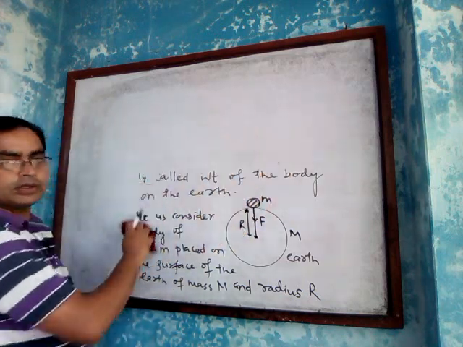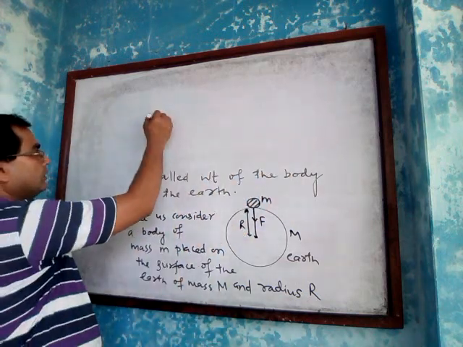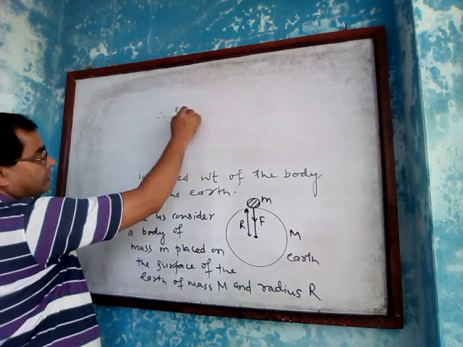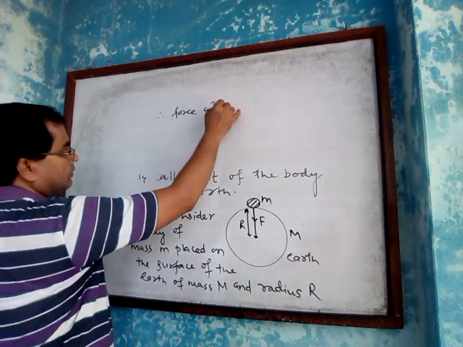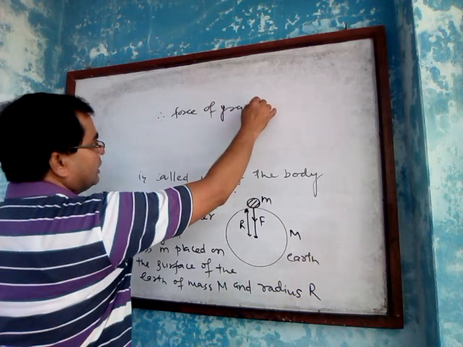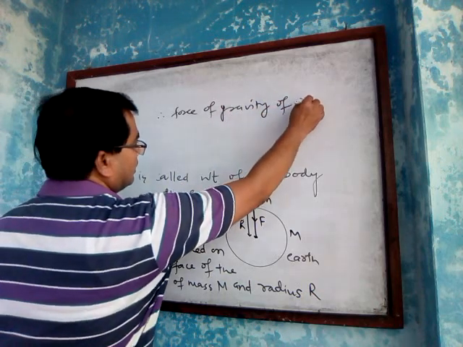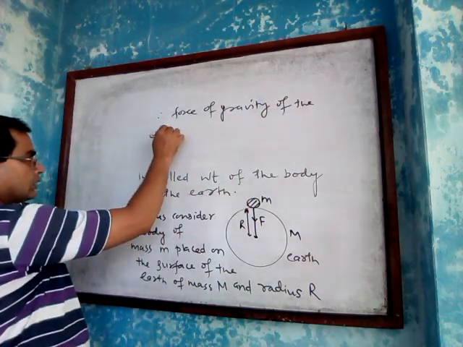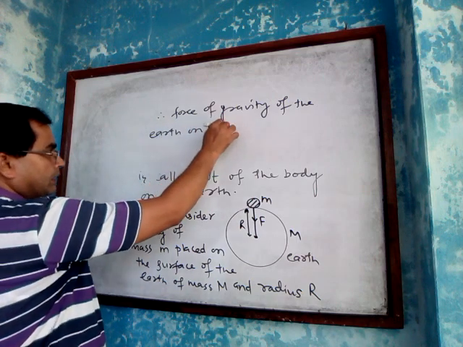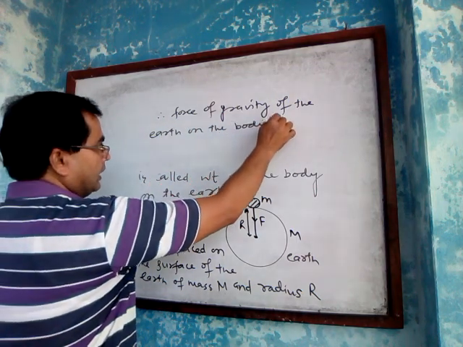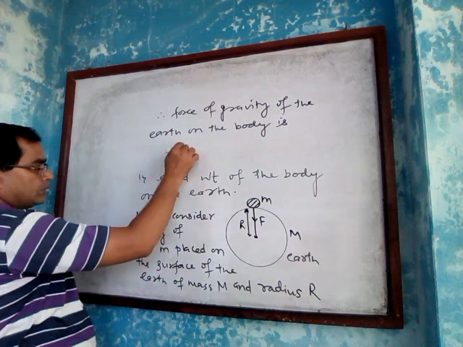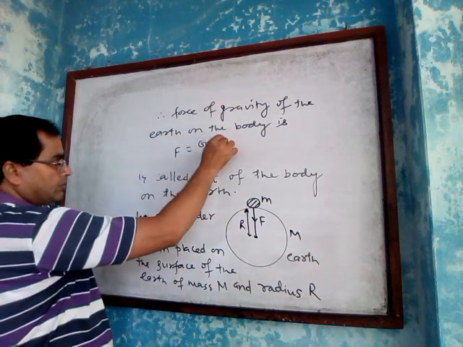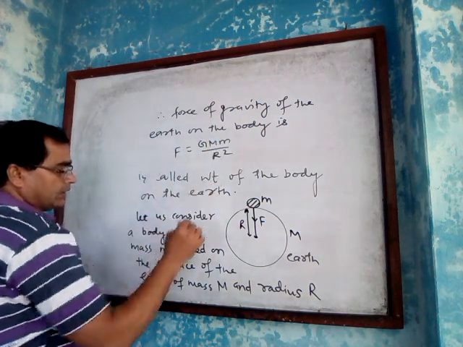Since weight is the force of gravity, therefore the force of gravity of the earth on the body is F equals G M m upon R square.